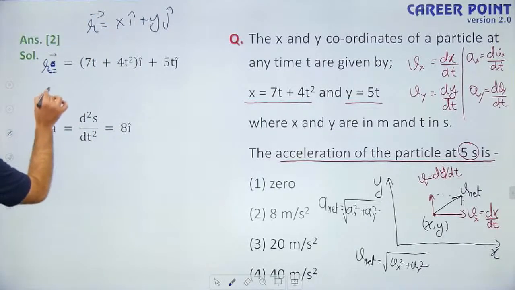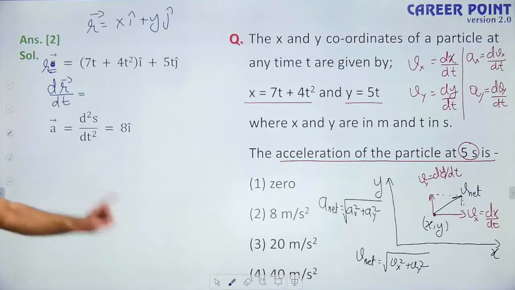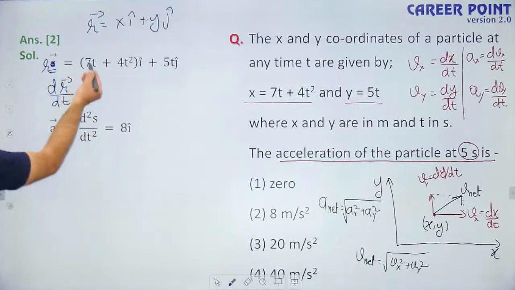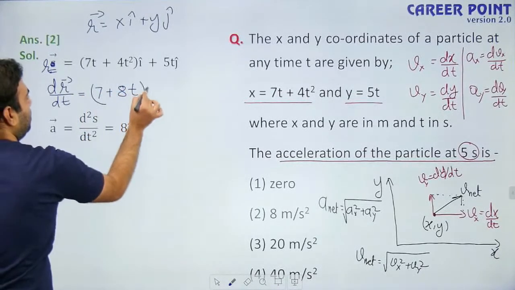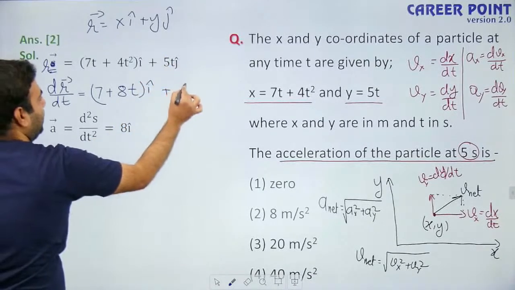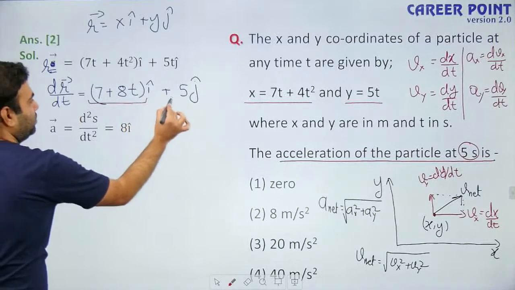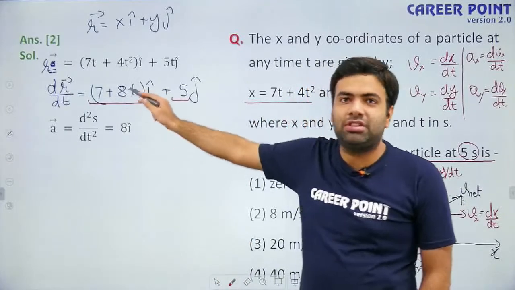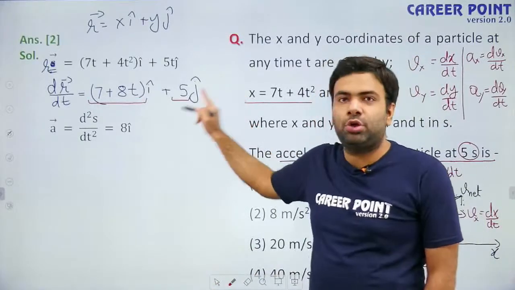And the rate of change of position vector is equal to the velocity. So this is x coordinate i cap plus y coordinate j cap. Just differentiate it and you will get 7 plus 8t i cap, and differentiating again, you will get 5 j cap. So this is the x component of velocity, this is the y component of velocity. As you can see, the x component of velocity is changing with the passage of time. So the x component is variable in this case, but the y component is constant.